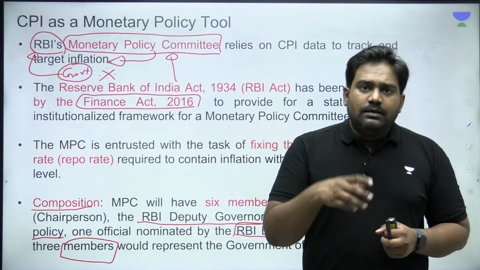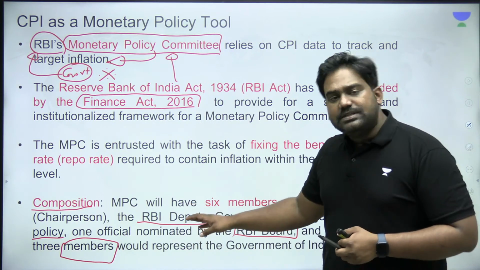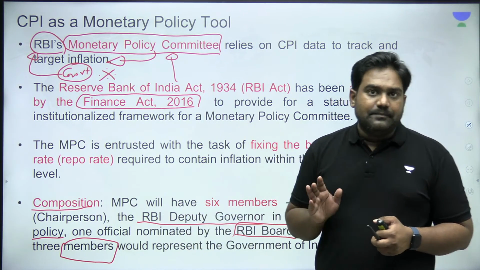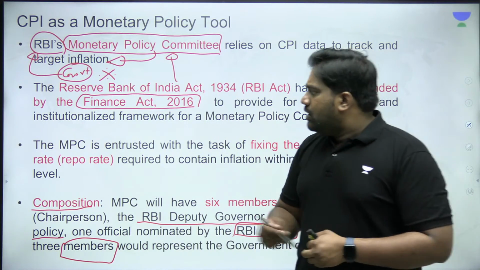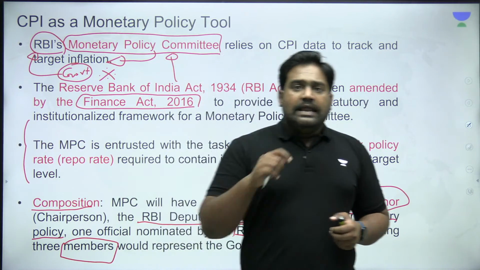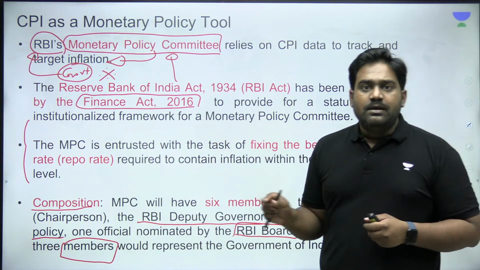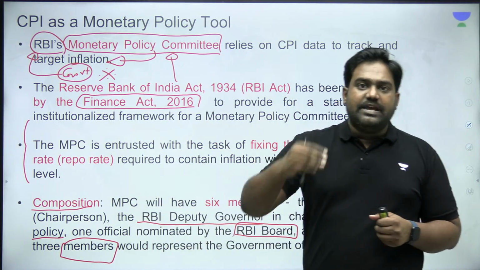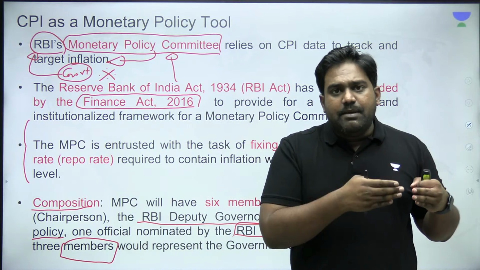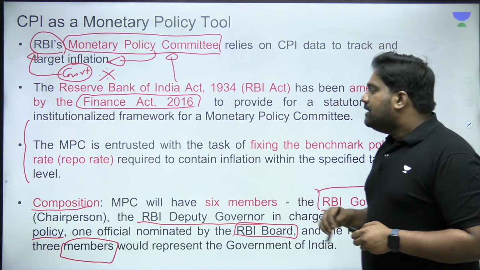If there is a tie, the final casting vote lies with the chairperson, that is the RBI governor. So since 2016, India's monetary policy is being managed by the Monetary Policy Committee of the RBI, which includes these 6 members, 3 from RBI itself and 3 members from the Government of India.